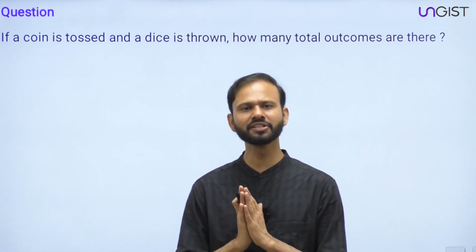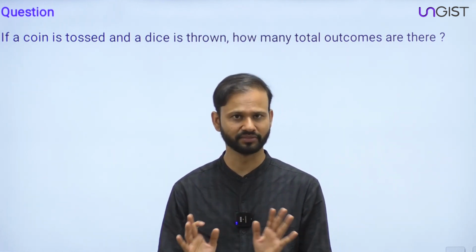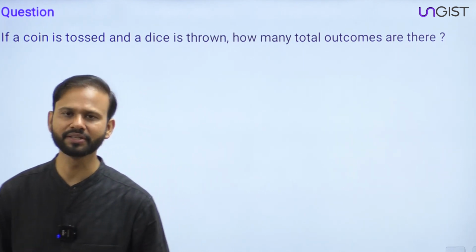The question is: if a coin is tossed and a dice is thrown, how many total outcomes are there? This is the question, right everyone? Just think on it.